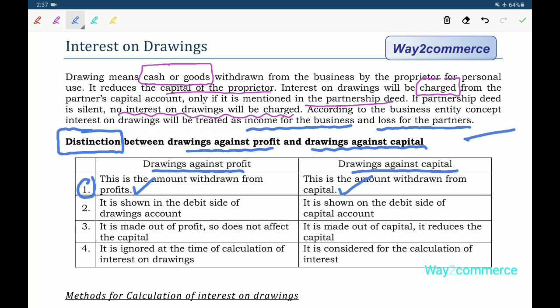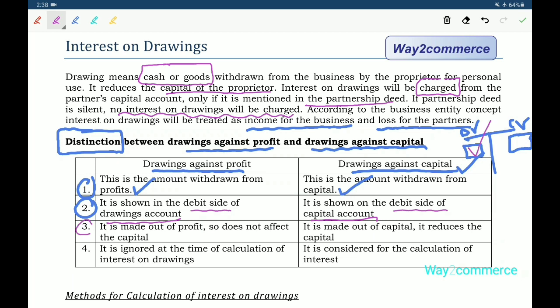For example, this is the capital account, and this is the partner's credit side. Amount withdrawn from capital means we debit the capital account. That means the partner's capital account is reduced. So this is drawings against capital. In case of drawings against profit, we debit the profit and loss account. This is the difference. Next, the second one: it is shown on the debit side of the drawings account. In case of drawings against capital, it is shown on the debit side of the capital account.